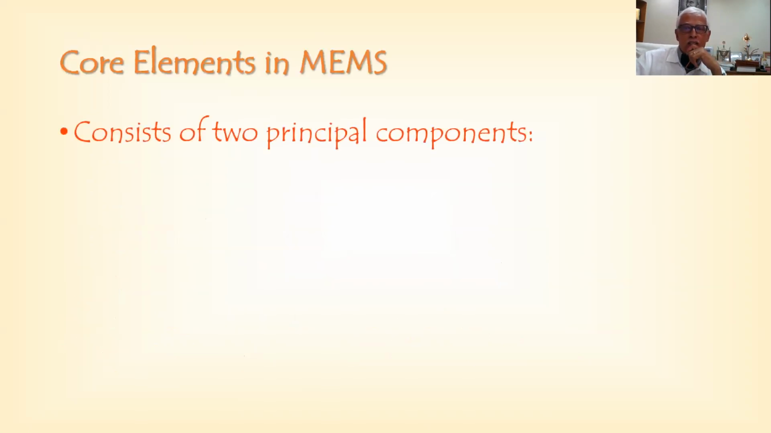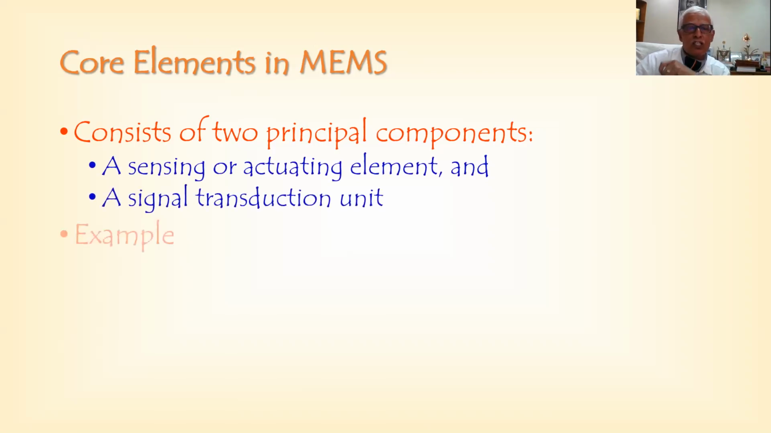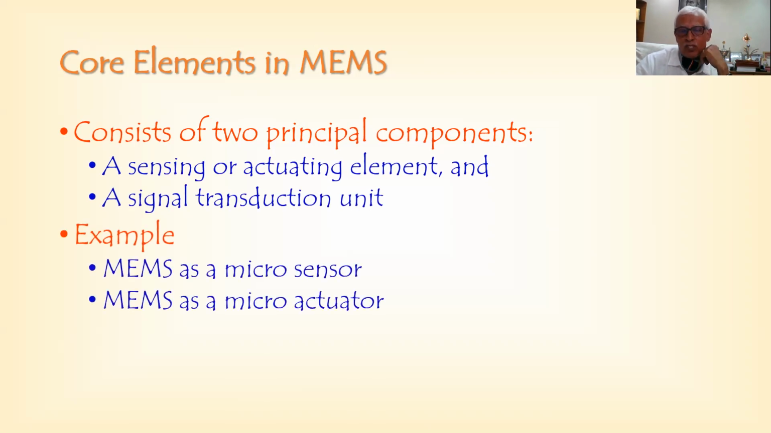Now let us see what it consists of. Basically we'll have two principal components. One is that we have to sense what is happening around, so it has to be a sensing device. The other is, after sensing, the execution, where you have to transduce it and ultimately actuate. So we have a sensing or actuating element and a signal transduction unit. These are the two components normally in the system. Examples are MEMS as a microsensor and MEMS as a micro actuator.